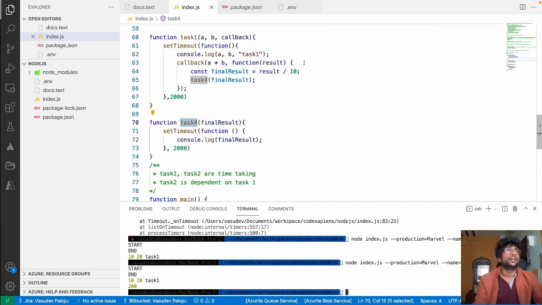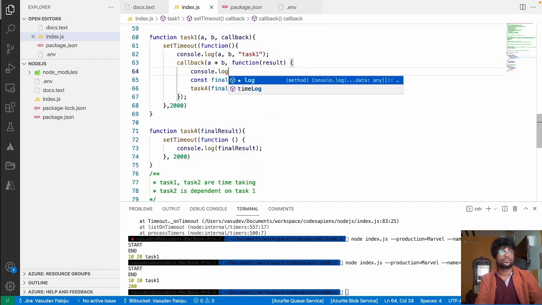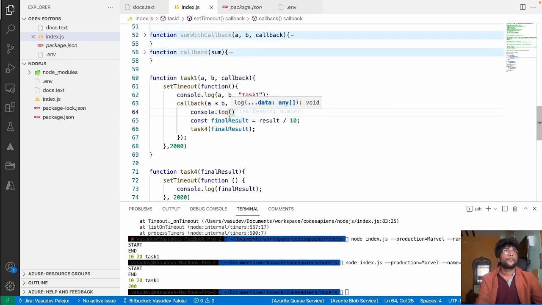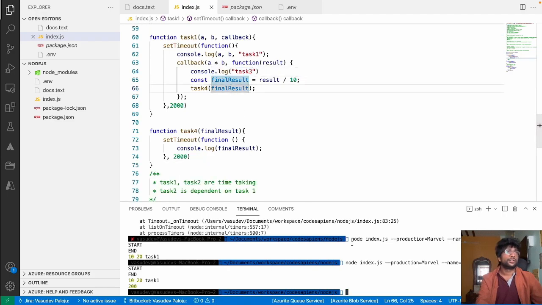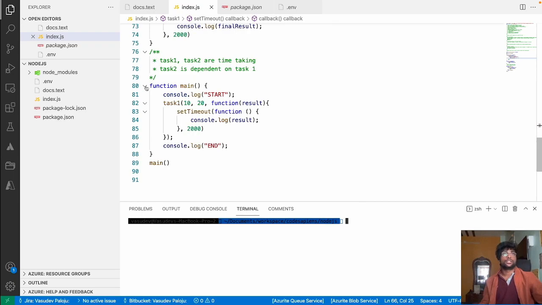So this is the task 2 callback function, right? Task 3 and task 4, right? So these are the different ways a callback function is invoked.